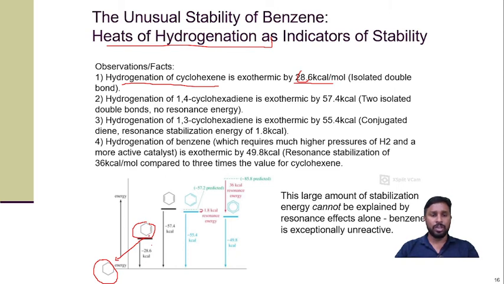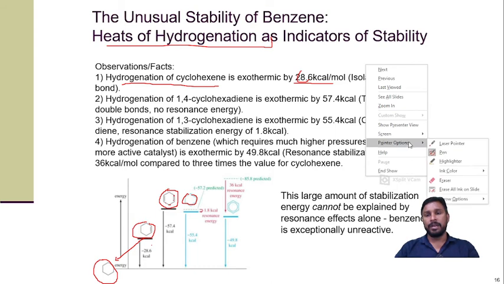Exothermic reaction. Now if there are two double bonds, like in cyclohexadiene, we can draw it in two ways: 1,3 cyclohexadiene and 1,4 cyclohexadiene. This one is 1, 2, 3, 4, so this is 1,4 cyclohexadiene.